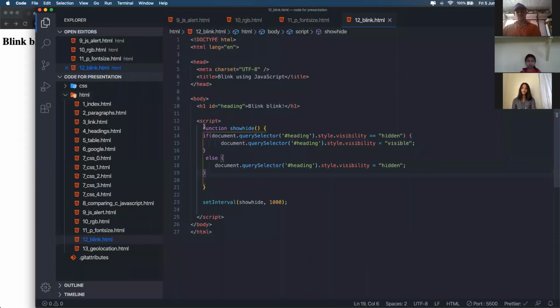There is one h1 tag which says blink blink, and I'm just targeting the h1 tag and setting the style visibility to hidden and visible again and again repeatedly. That is why it is blinking. It is all done using this simple function, using JavaScript.